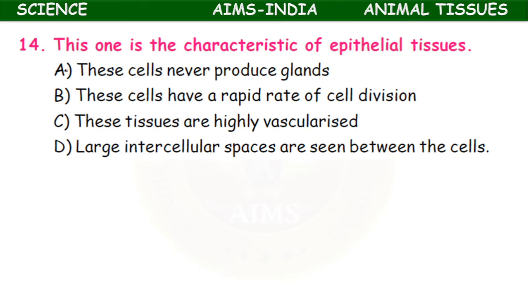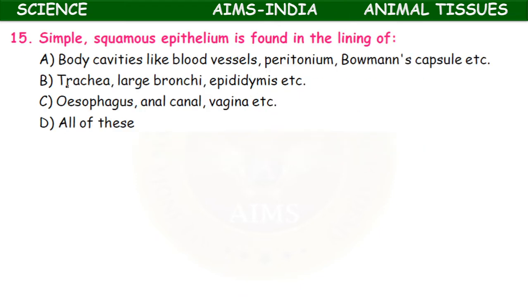Next question. Which one of these is the characteristic of epithelial tissue? These cells never produce glands. These cells have a rapid rate of cell division. These tissues are highly vascularized. The large intercellular spaces are seen between the cells. Which of the following is a characteristic feature of epithelial cells? Okay, these cells have a rapid rate of cell division, which is a characteristic feature of epithelial tissue.